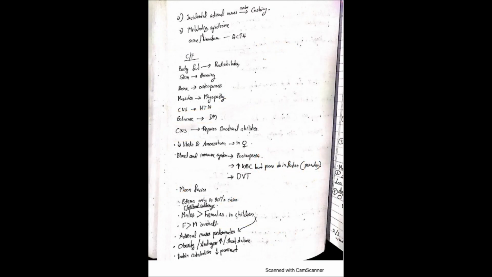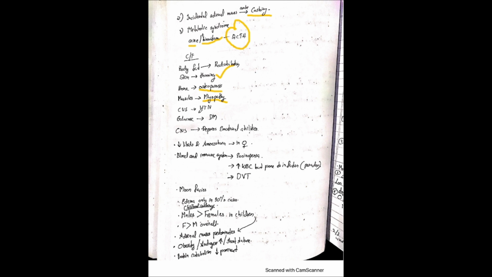Now, an incidental adrenal mass can be Cushing, and also metabolic syndrome. People will come with acne and hirsutism due to this ACTH production. Also there will be, as I've mentioned earlier, the same thing. Clinical findings like body fat, there will be redistribution of it. Skin, there will be thinning. Then bone, there will be osteoporosis. Muscles, there will be proximal myopathy to be accurate.